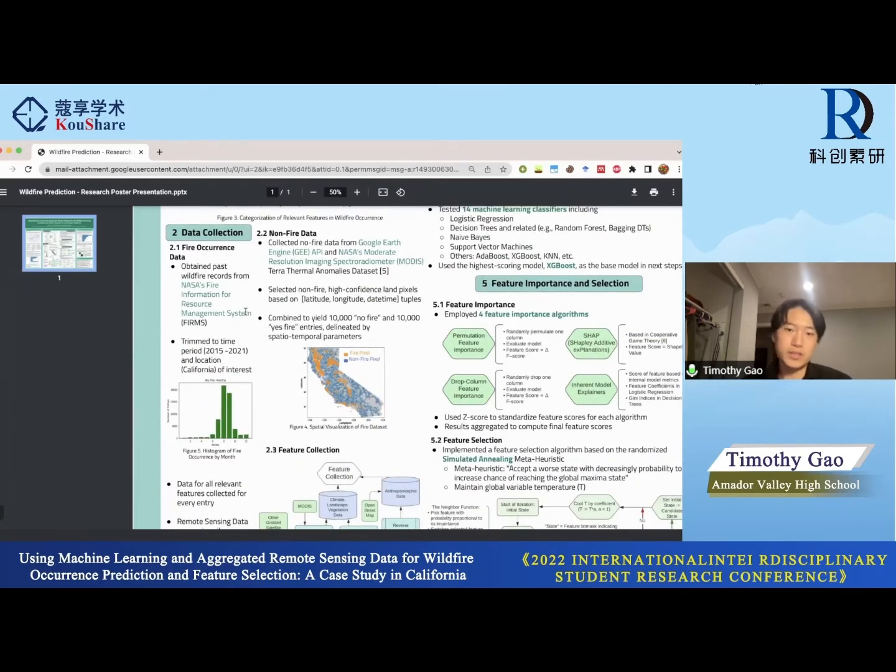So onto data collection, and this is the part that actually takes the most time. First, we have to acquire data sets to train and evaluate our machine learning model on.